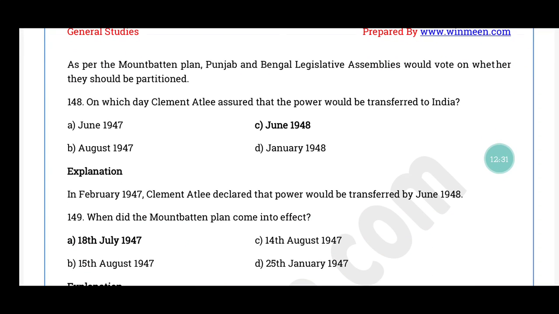Question number 148. On which day Clement Attlee assured that the power would be transferred to India? The correct answer is option C, June 1948. In February 1947 Clement Attlee declared that the power would be transferred to India by June 1948.